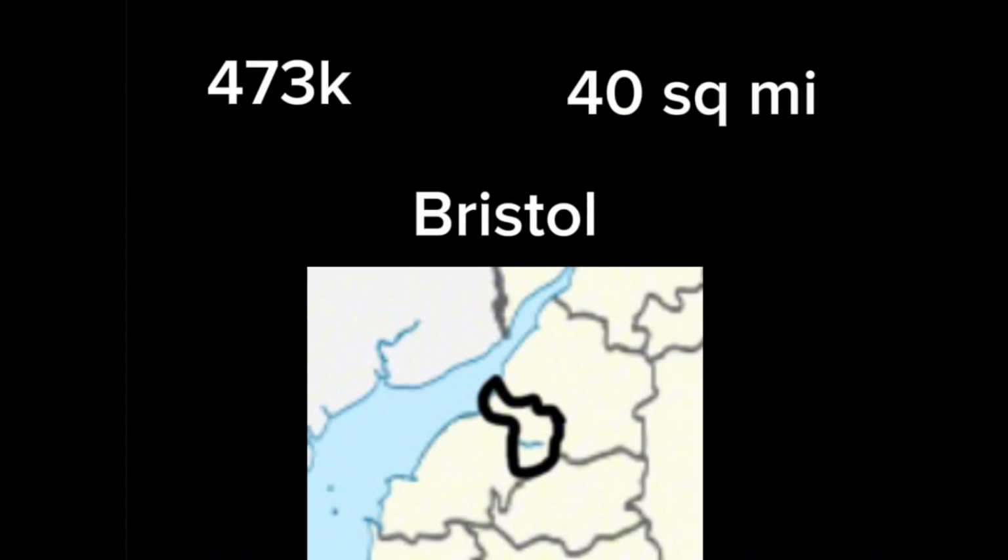However, that doesn't mean it has no green land at all, because a quarter of the city's land is taken up by parks or other open spaces like Ashton Court and Castle Park. The city obviously had an important role to play in British history, with it being the third largest city in England in the 16th century, and served throughout history as a major port. However, it was also one of the main cities in England to benefit from the transatlantic slave trade, and was a major slave port. However, today, Bristol is a fantastic city with a population of nearly 500,000 people in just over 40 square miles of land.